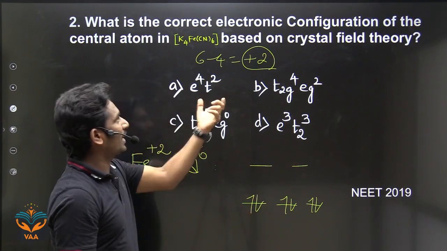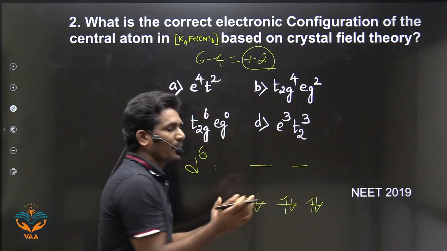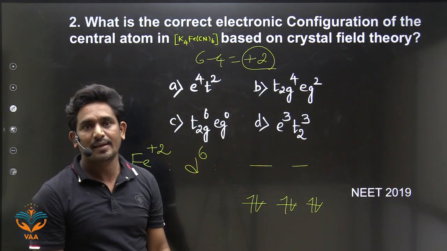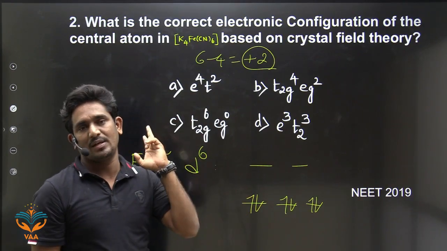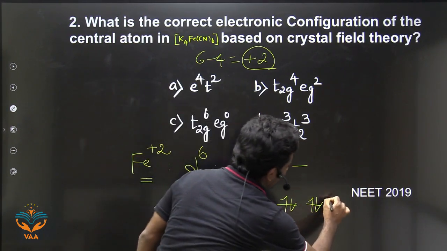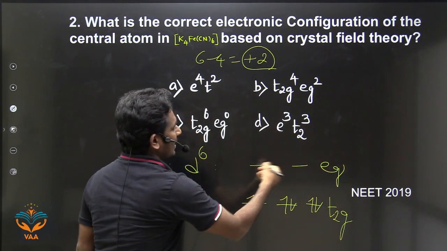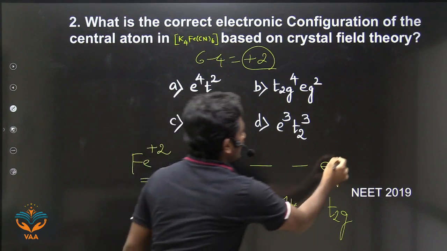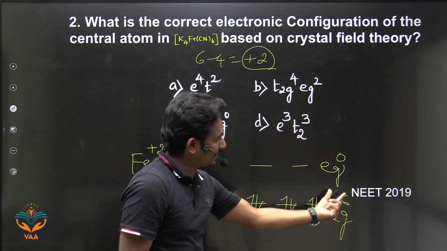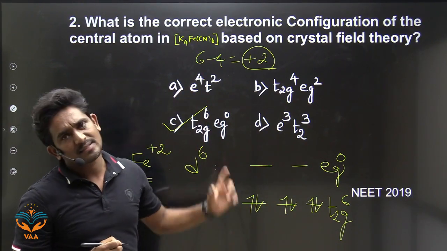It is a strong field ligand, so there is more delta naught, more splitting, so these electrons will pair up. All these electrons get paired, so it violates Hund's rule. These are the t2g orbitals, and these two are eg orbitals. In eg orbitals there are no electrons, 0, and in t2g orbitals there are 6 electrons. So t2g 6 and eg 0. So what is the answer? The answer is C.